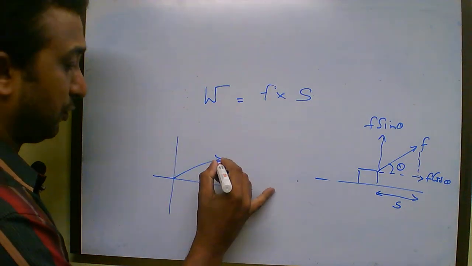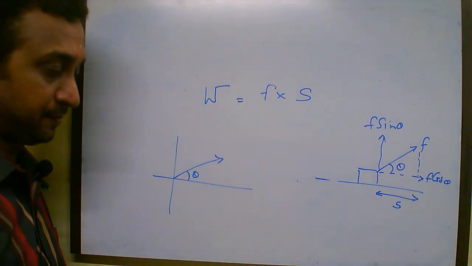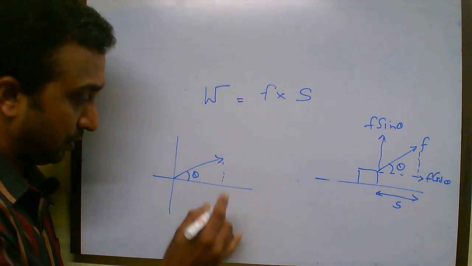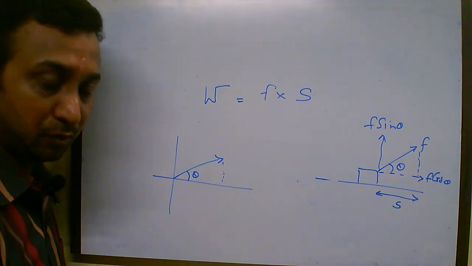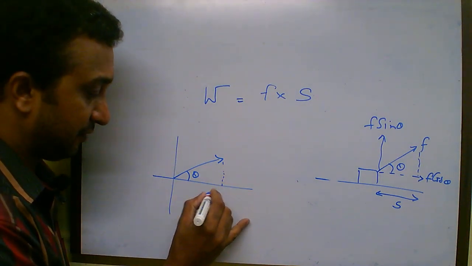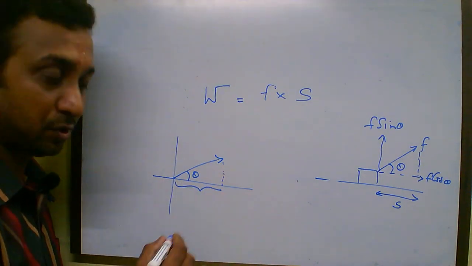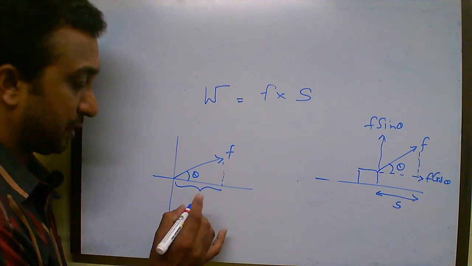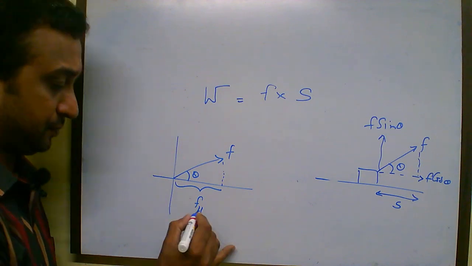this is our force, this is the theta which it makes. So for the horizontal component, I just draw a line perpendicular to the horizontal axis, the x axis, and where it meets gives me the magnitude of the horizontal component. So this is the horizontal component, let it be FH. Now how to find this?